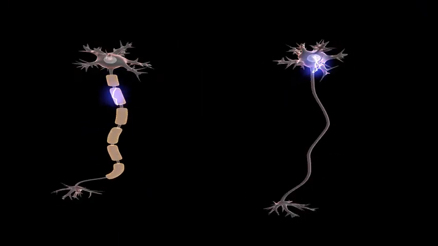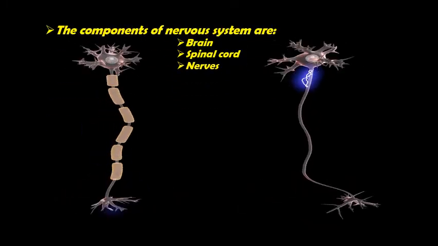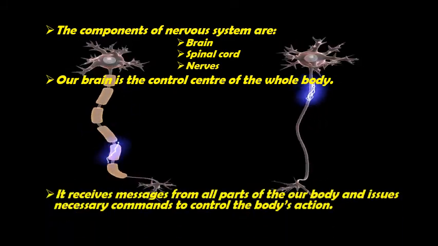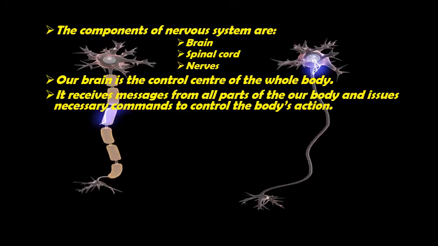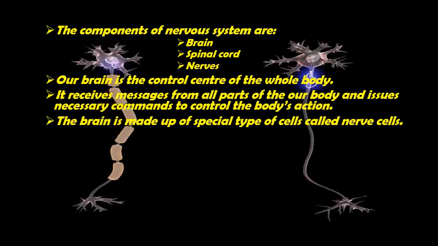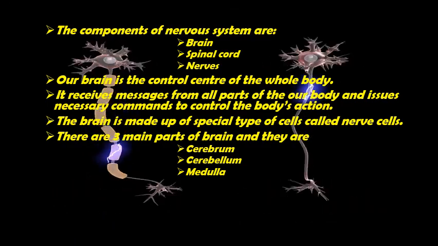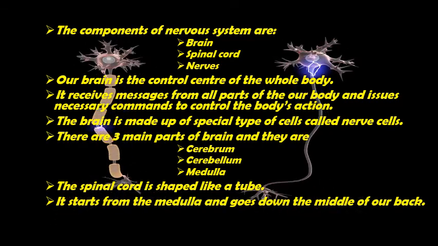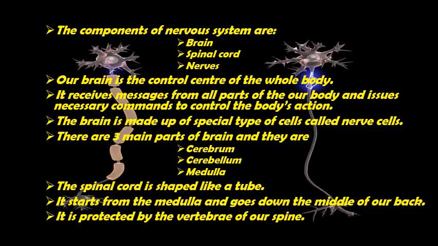So let's have a short review of the things we have covered so we can proceed with our lecture. The components of the nervous system are the brain, spinal cord and nerves. Our brain is the control center of our whole body, and it receives messages from all parts of our body and issues necessary commands to control the body's actions. The brain is made up of special cells called nerve cells. There are three main parts of the brain: cerebrum, cerebellum and medulla. The spinal cord is shaped like a tube. It starts from the medulla and goes down to the middle of our back. It is protected by the vertebrae of our spine.